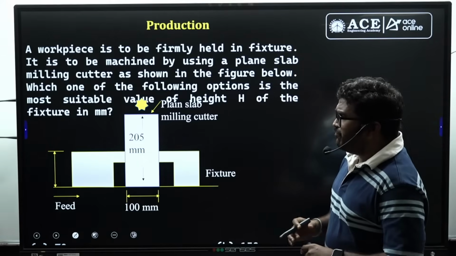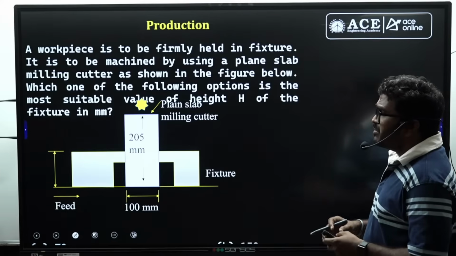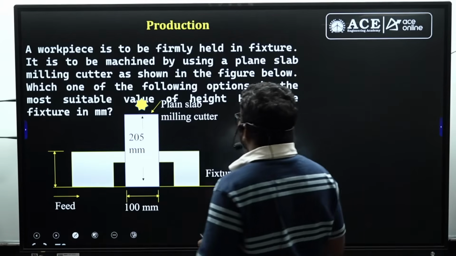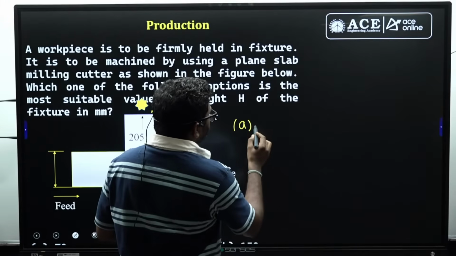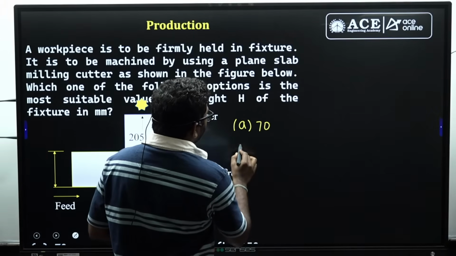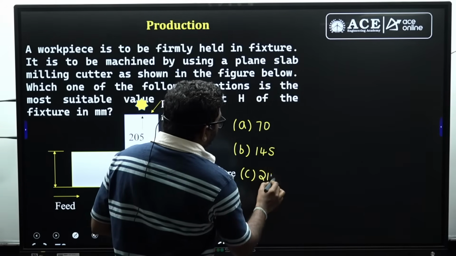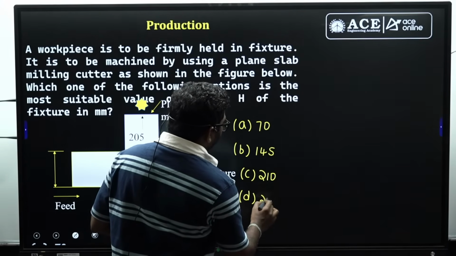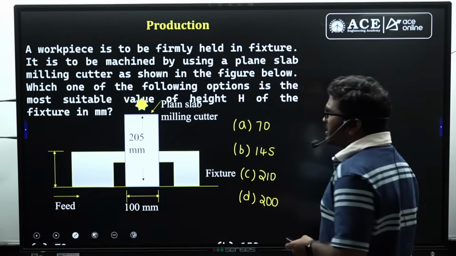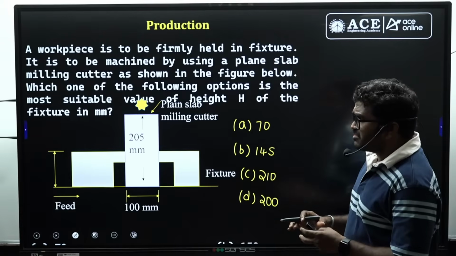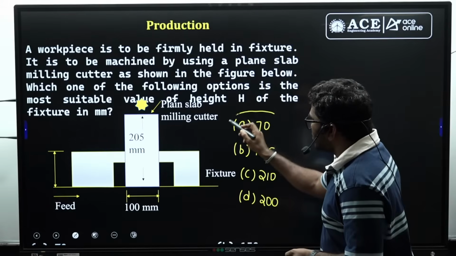But if it is very, very small, then this will become like a cantilever beam. Here the options, I think, are not given, so I'll give you the options. From the student data, the options are like A 70, B 145, C 210, D 200. If the fixture height is very small compared to the workpiece, then that will become a cantilever beam, so that won't be the fixture. So this is going to be eliminated first.